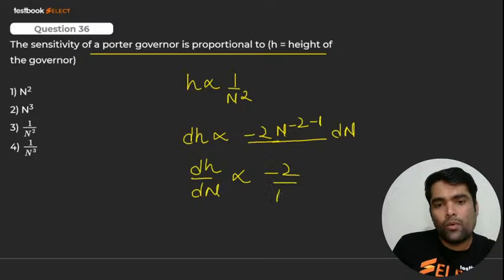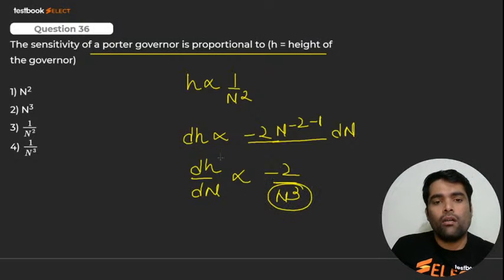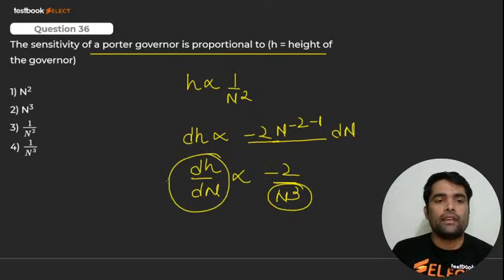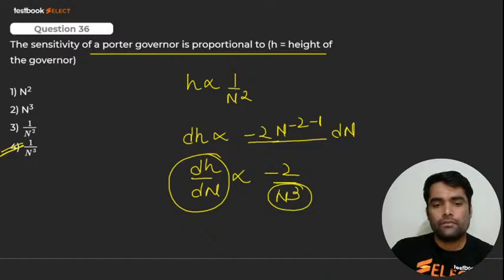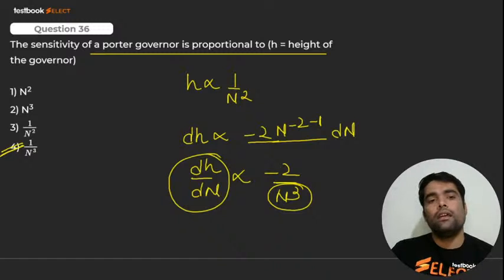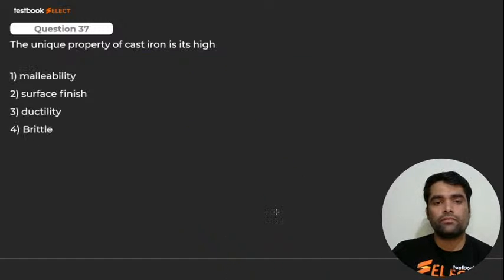It is -2 upon n raised to power cube. So ये क्या होगा आपका? It is nothing but sensitivity. So ये क्या? Inversely proportional to n cube, right? Very good. N cube, not n square. It is Porter governor, my dear. Very good. Third one is correct. Here we go for next.